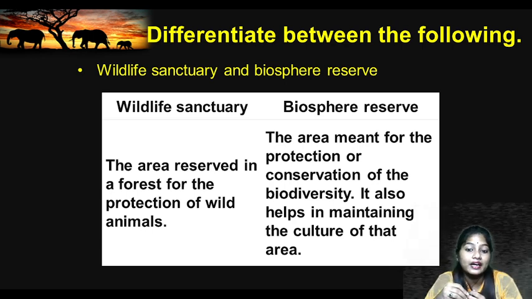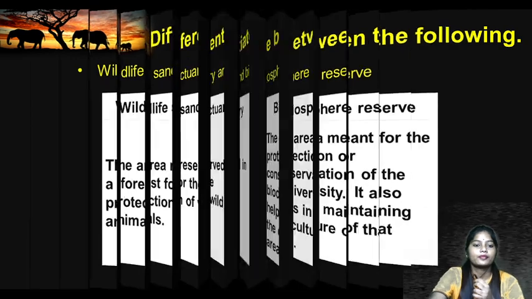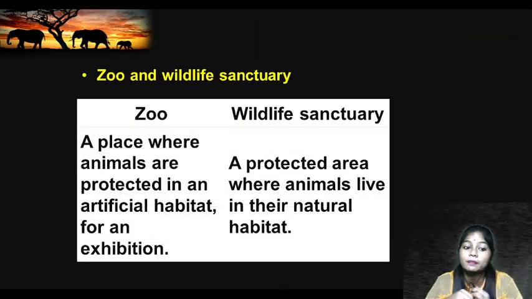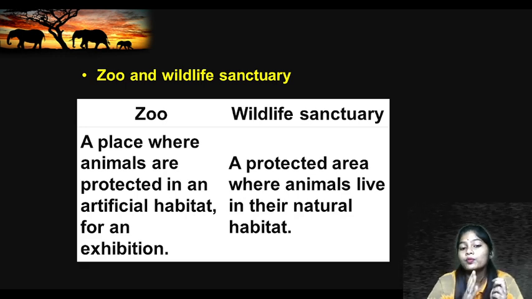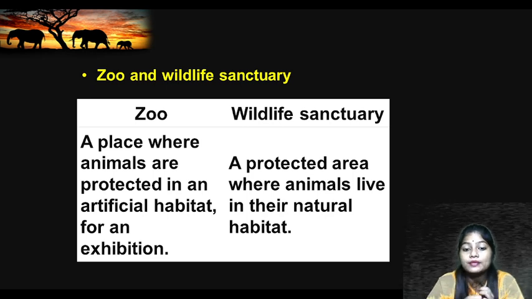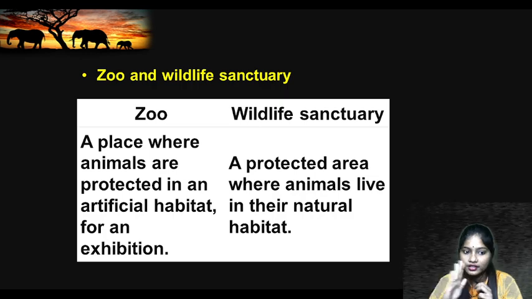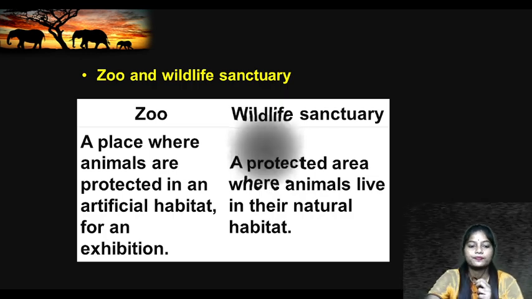It also helps in maintaining the culture of that area, which means certain tribes also live inside it. Now next is zoo and wildlife sanctuary. A zoo is a place where animals are protected in an artificial habitat for exhibition. They are put on display. But in a wildlife sanctuary, the animals are protected in their natural habitat, not in an artificial habitat, right?